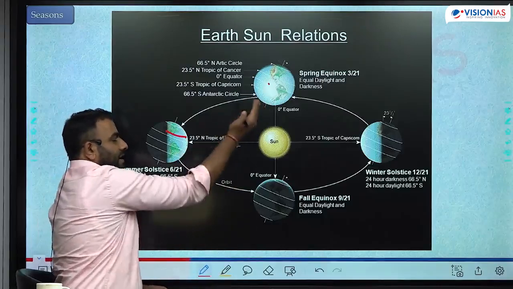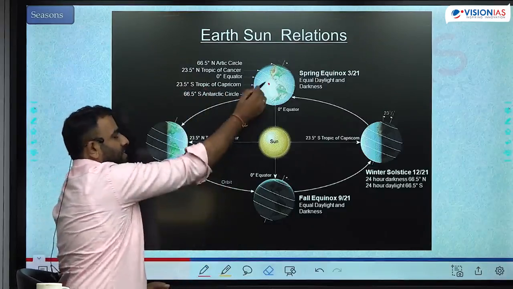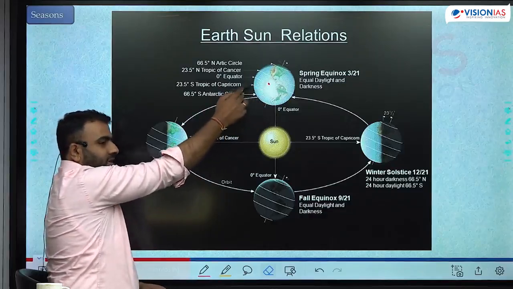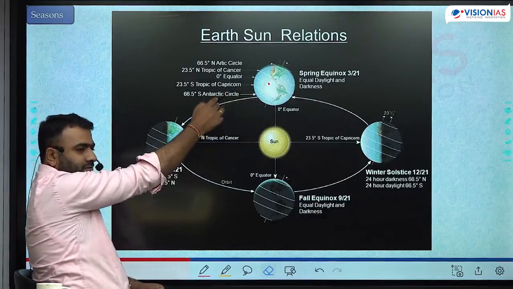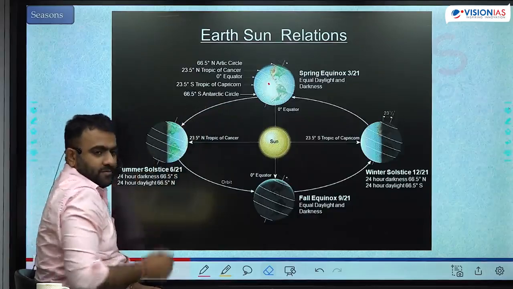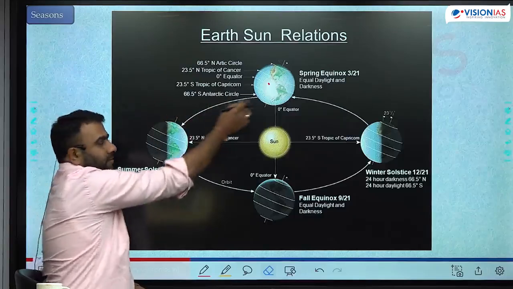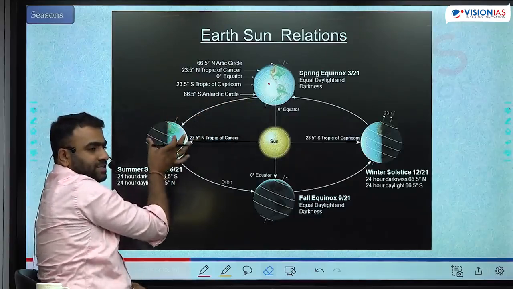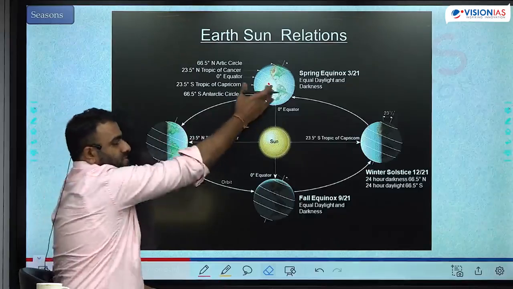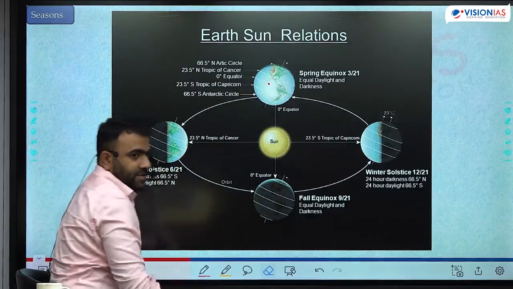From here to here, every subsequent day, gradually things are changing. Every subsequent day, length of the day is increasing. Here the sunrise happened at 6 o'clock. Okay, after some time, 5:50, 5:40, 5:30, 5 o'clock, 4:30, maybe 4 o'clock. Every subsequent position, the length of the day is increasing. Okay, from 12 hours, it starts to become 14 hours, 15 hours, 16 hours. Okay, it reaches the peak here. Intensity of sunlight also reaches the peak here. And from here, the length of the day starts to decrease because it comes back to 12 hours here again.